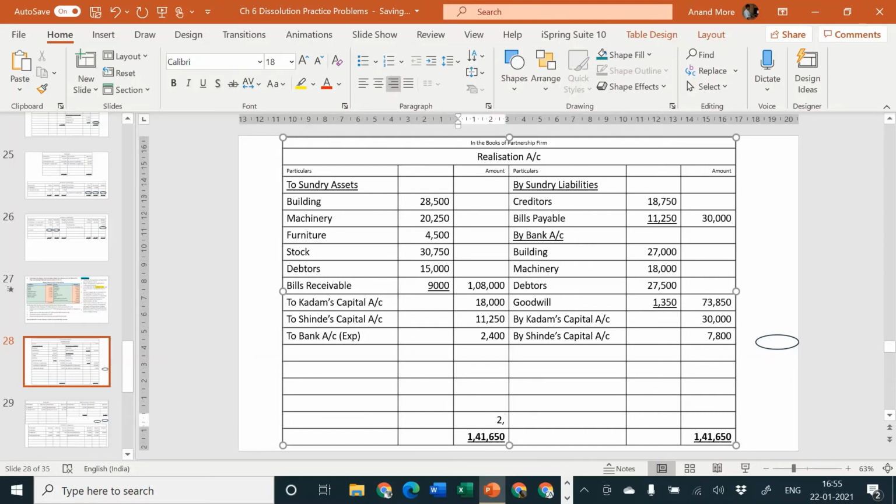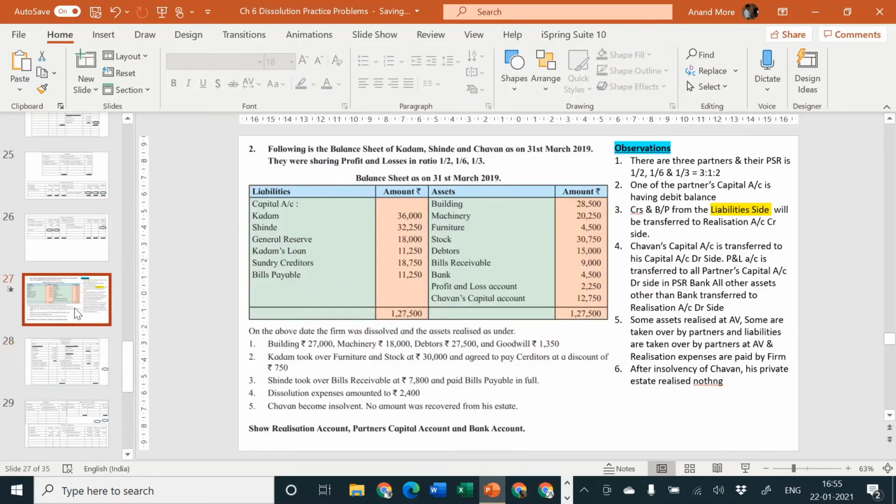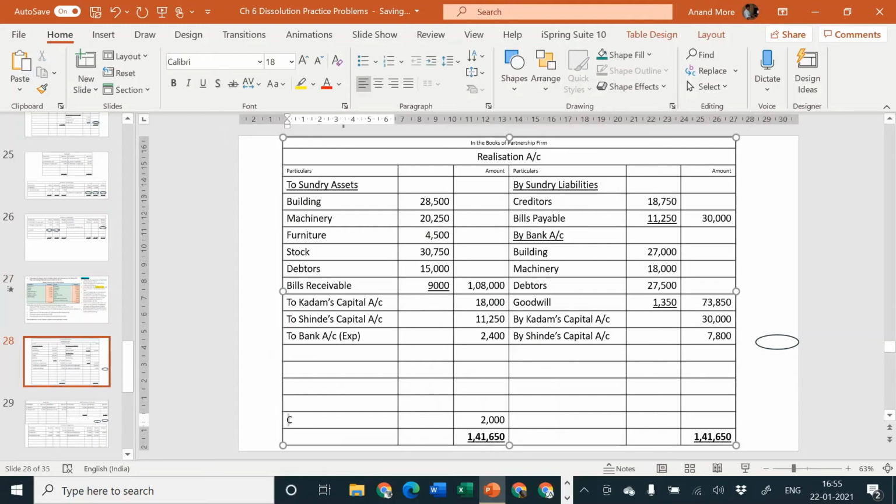There is a profit of rupees 2,000, which should be transferred obviously to 3 partners, and their names are Kadam, Shinde and Chauhan. So last name is Chauhan, and then above him Shinde, and then above him Kadam, and then it's 2 partners capital account. The ratio we had already calculated: 3 for Kadam, 1 for Shinde and 2 for Chauhan.